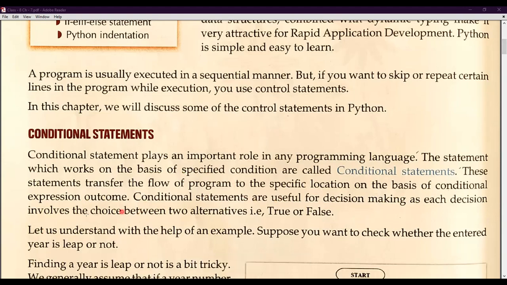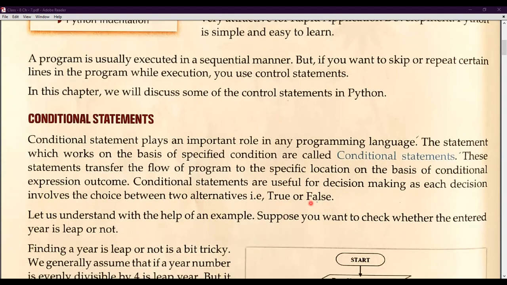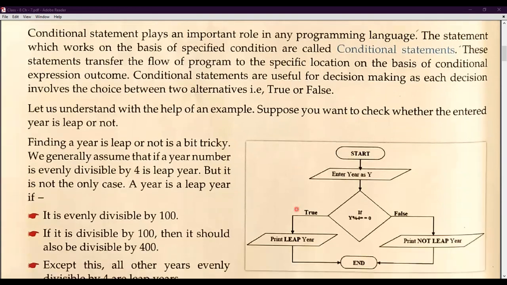So it depends on the two alternative options. It gives you the two alternative options, that is true or false. Let us understand with the help of an example. Suppose you want to check whether the entered year is leap or not. So what is the primary condition for checking the leap year? Your answer will be, sir, it should be divisible by 4.